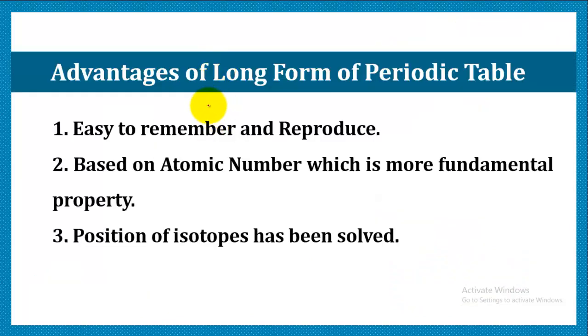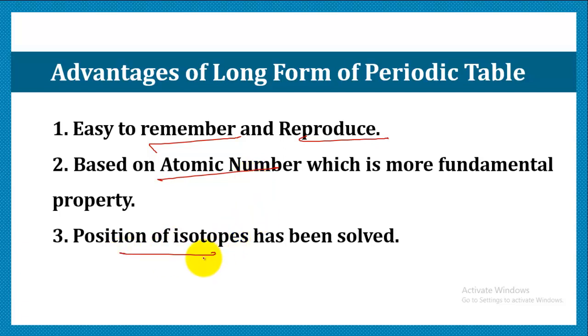Now, what are the advantages of the long form of the periodic table which we studied, which actually helped us in studying so many atomic properties and relating the properties with groups and periods? Let us see the advantages of the long form of the periodic table. It is easy to remember and reproduce. It is based on the atomic number, which is more reliable and a fundamental property.